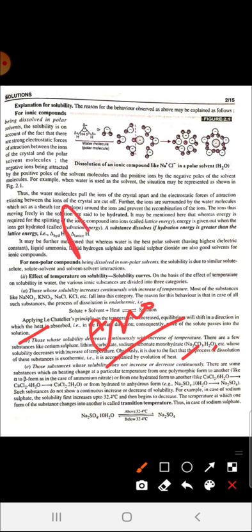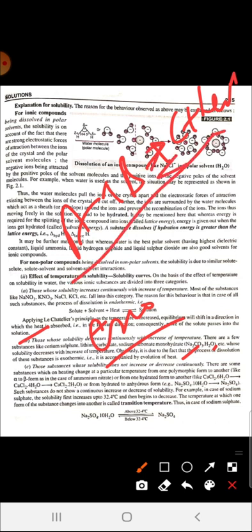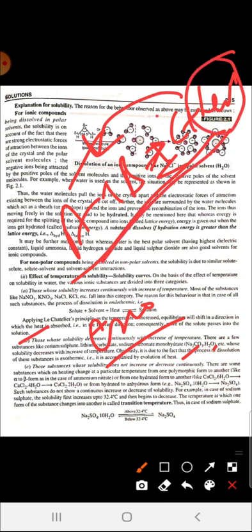For exothermic reactions, A plus B gives C plus heat, and according to Le Chatelier's principle, if we increase the temperature, the reaction will go in the direction in which heat is absorbed, that is the backward reaction. If heat is on the product side and we increase temperature, the reaction will go backward.